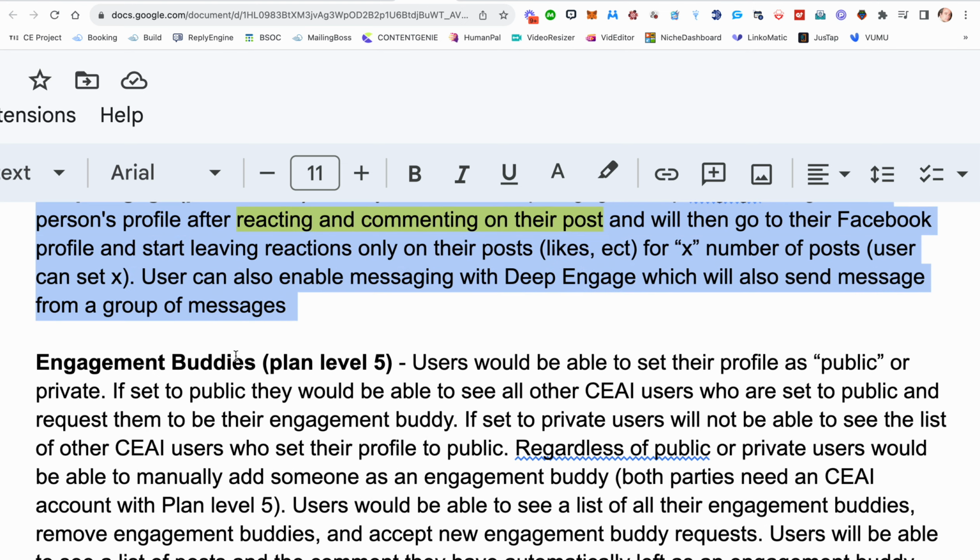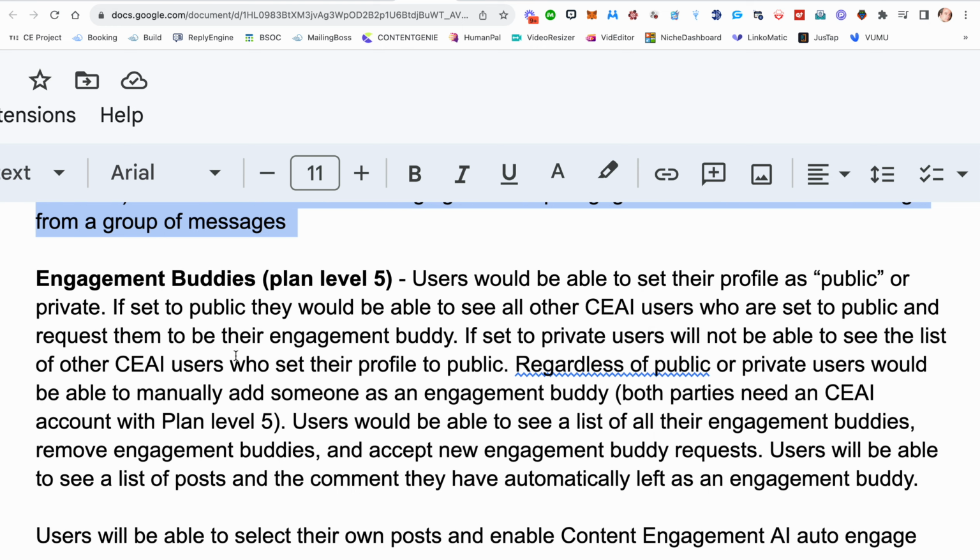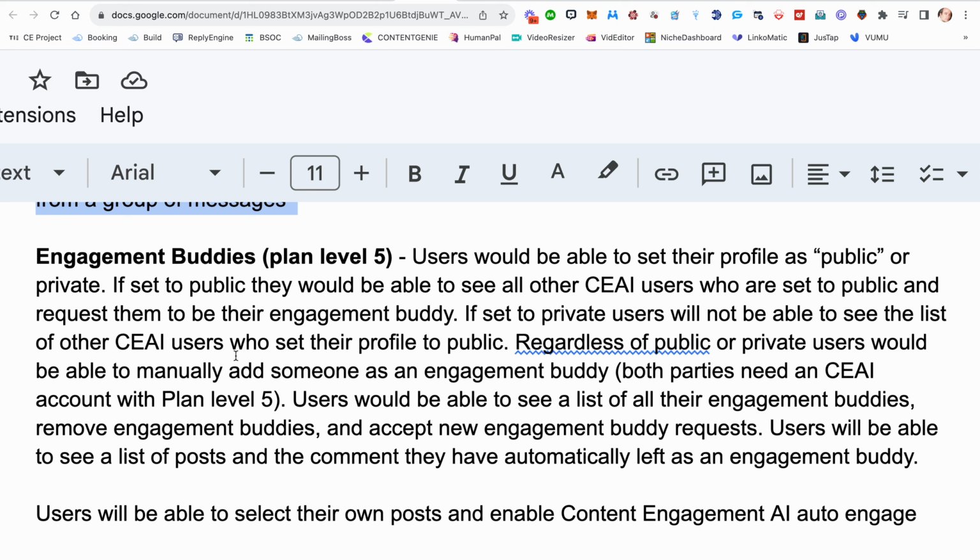And then this gets super freaking cool, right? Engagement buddies, all right? You can set public or private. And if you're private, it'll just do what we've talked about here. But if it's public, it'll go out and identify other people who have also set their engagement buddy setting to public. You'll be able to see those users, and you can then request them to be your engagement buddy. And they can choose yes or no. Just because they're public doesn't mean they want everybody to be able to comment on them. But if set to private, they won't.